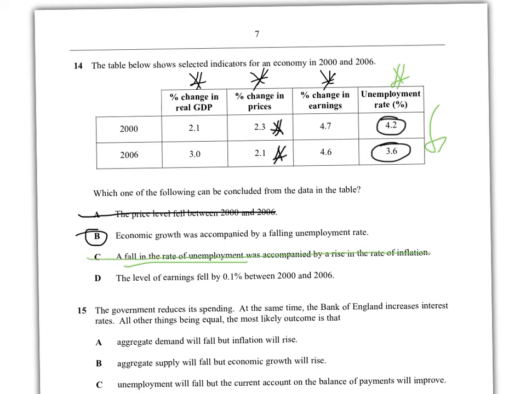Right, finally D, the level of earnings fell by 0.1% between 2000 and 2006. That is 100% wrong, because it's percentage change. So earnings were going up by 4.7% and now they're going up by 4.6%, if that makes sense.